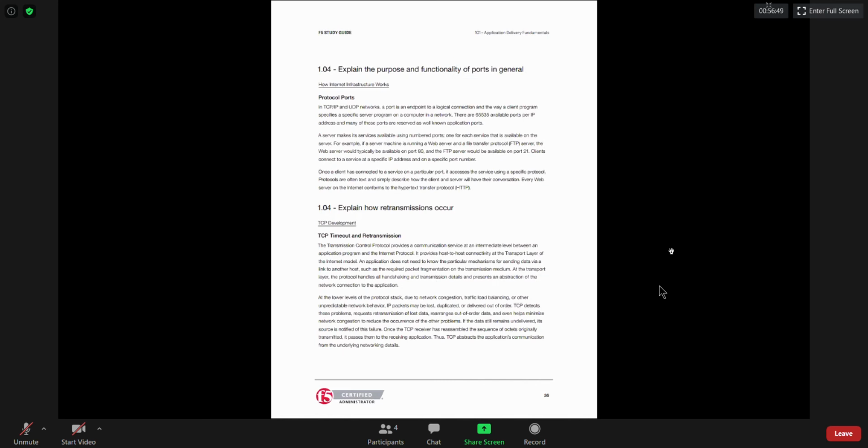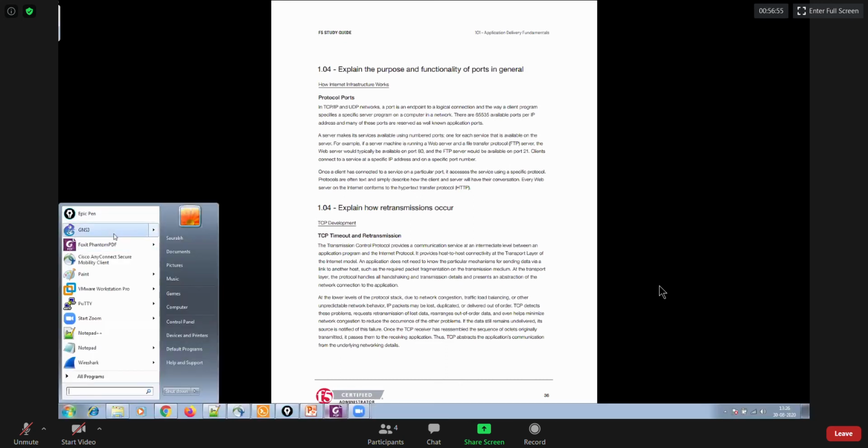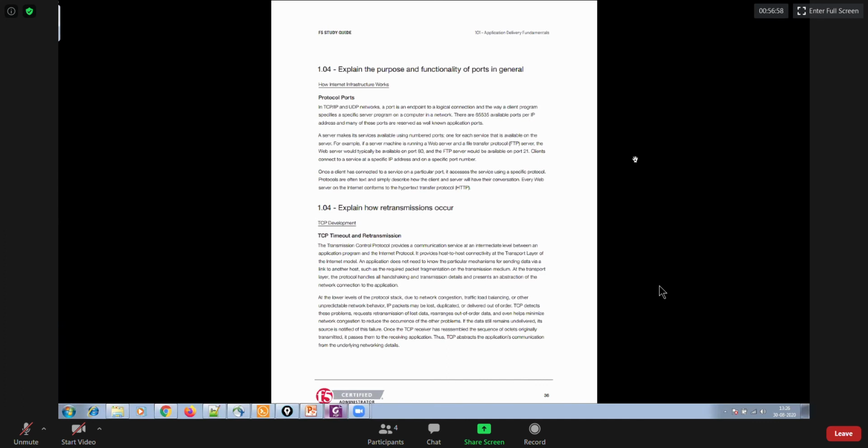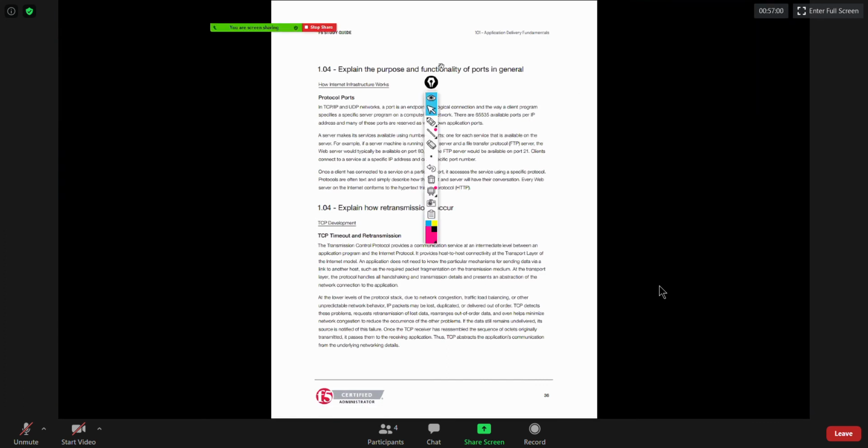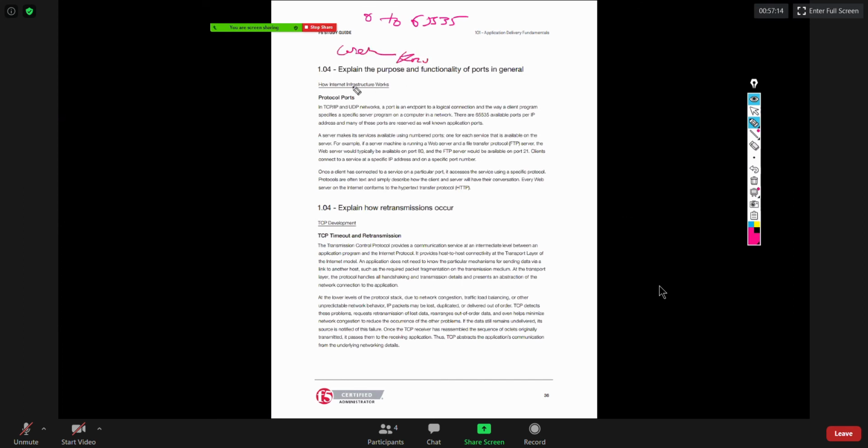Regarding port numbers, you should be aware that for each and every application layer protocol we have a specific port number. These are logical port numbers, allocated to your protocols between 0 and 65535.